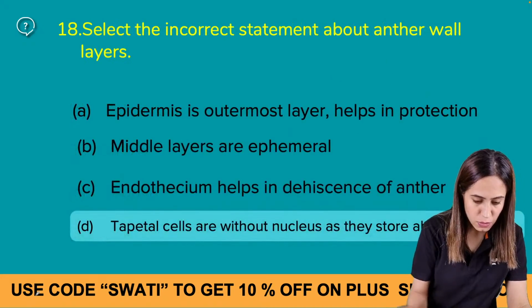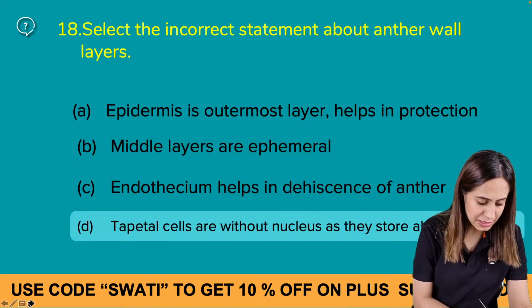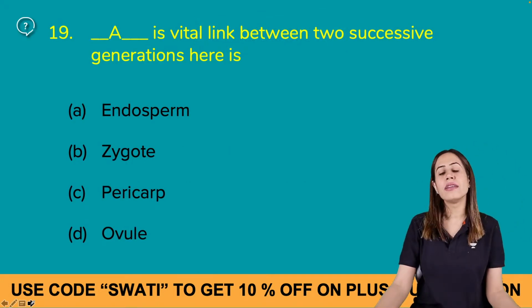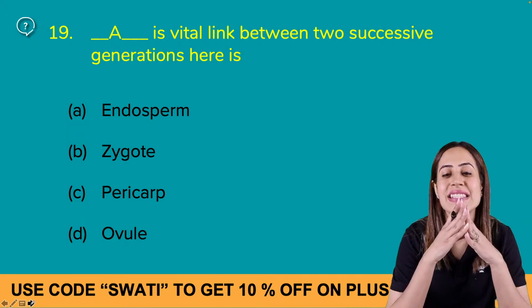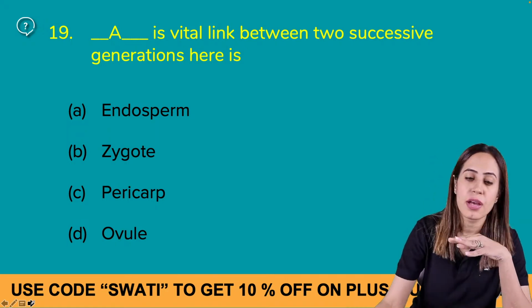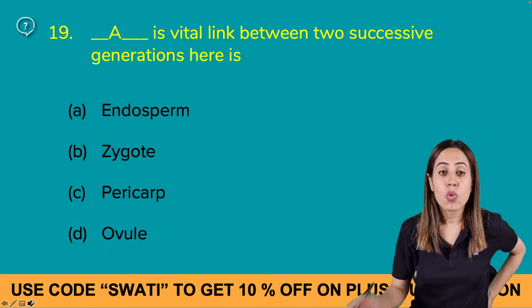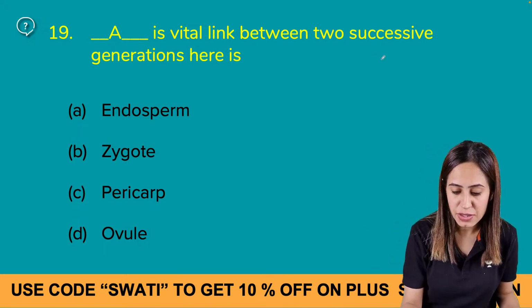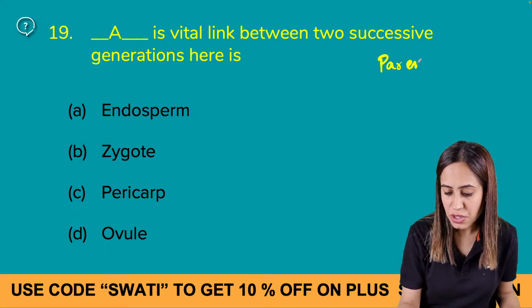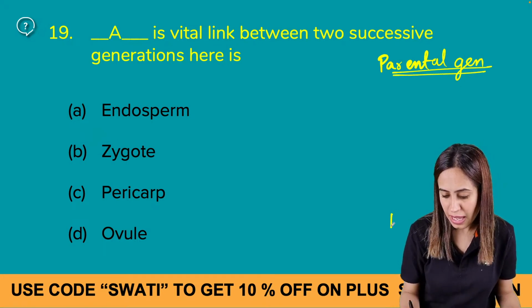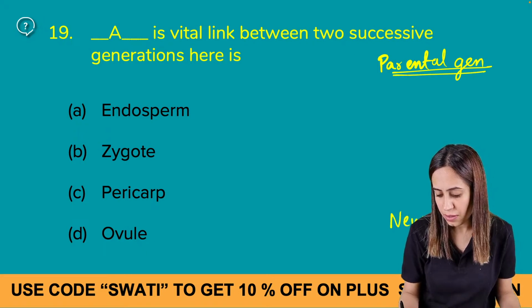Next question. Tapetal cells without nucleus, already done. Now, next question. What is the vital link between the two successive generations? Which are the two generations? Parental generation and new generation.